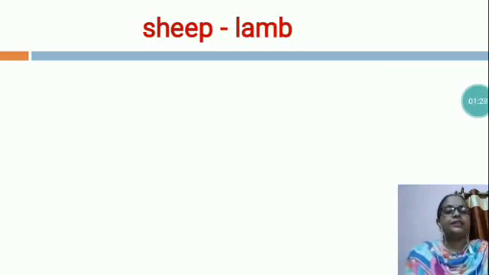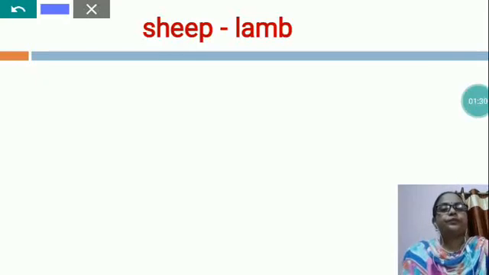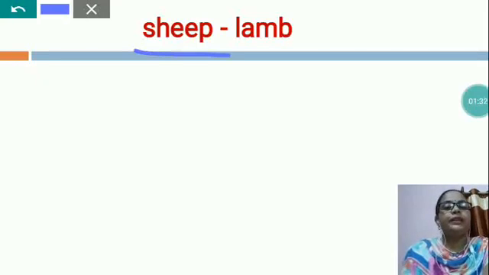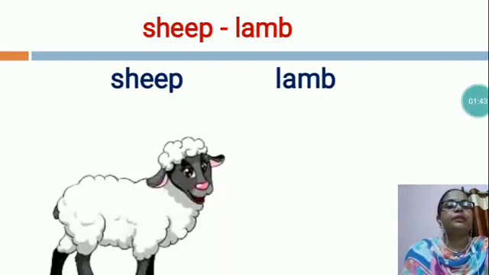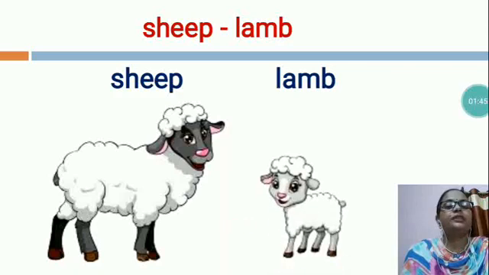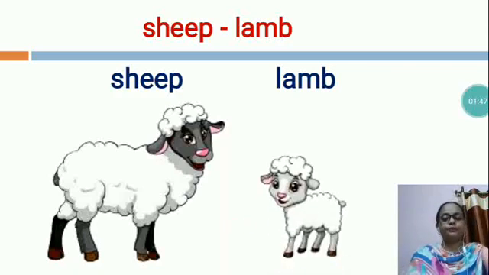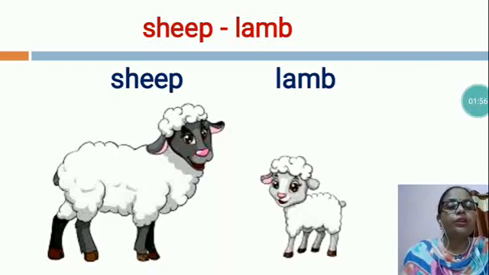Now, the next is sheep. Sheep young one is called lamb. This is the picture of sheep and this is the picture of lamb. So, students, sheep gives us wool. From where do we get the wool? We get wool from sheep.